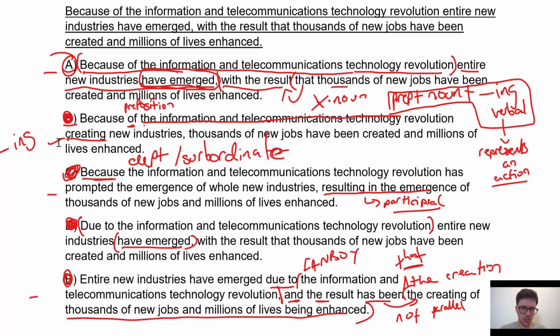So we concluded this was actually an active participle. And so we don't want to have an active participle, we want to have a gerund, and so B was wrong for that reason. And then we had this issue with "and the result has been" in E. So that brought us to A as our answer.